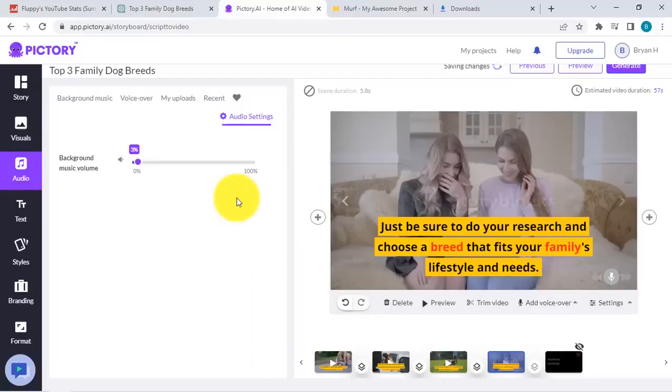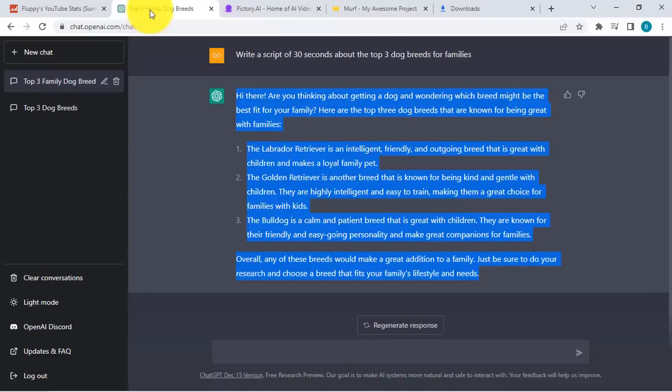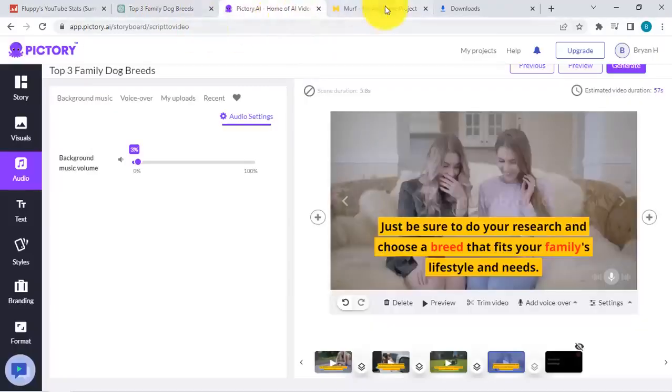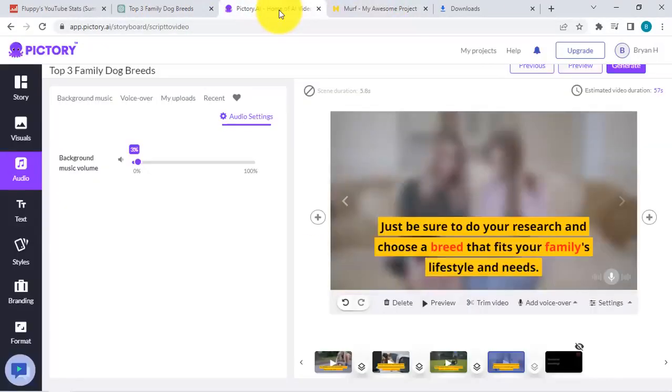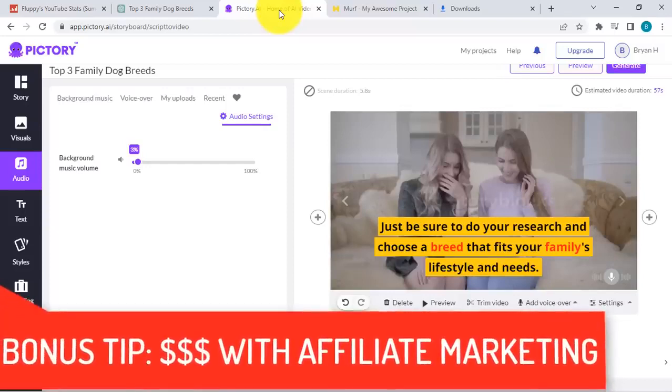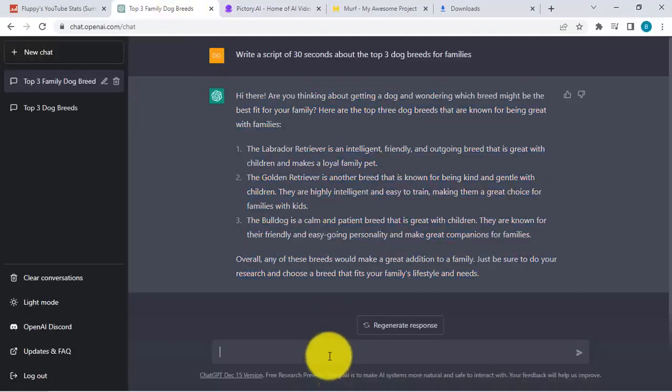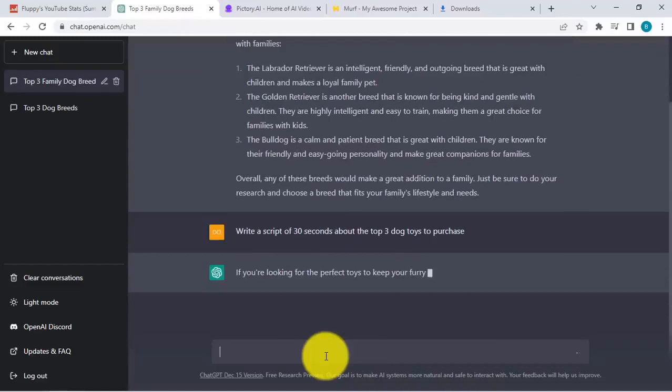Okay, so right with just this, okay, we are able to use 3 different tools to complete the 3 components of our YouTube video, from ChatGPT to Pictory and then to Murph AI. Okay, so here's a bonus tip, because right now what we are doing is informational videos. We're able to create these videos from scratch, but think about, let's say, affiliate marketing. So for example, instead of talking about dogs, right, we can now start to talk about, let's say, dog toys to purchase. So let's say write a script of 30 seconds about the top 3 dog toys to purchase. Okay, so let's see what ChatGPT will create for us.